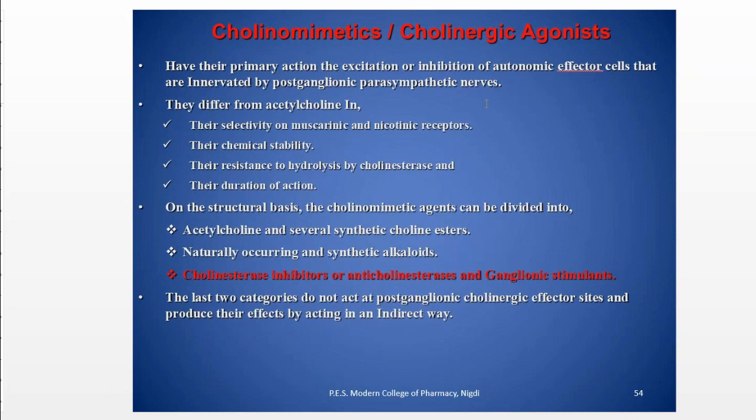The third one is cholinesterase inhibitors and anticholinesterase or ganglionic stimulants. The last two categories do not act at the postganglionic cholinergic effector site. So they produce their effect by acting in an indirect way. We will go for it in the next lecture. Okay. Now we are generally focusing on these two classes.